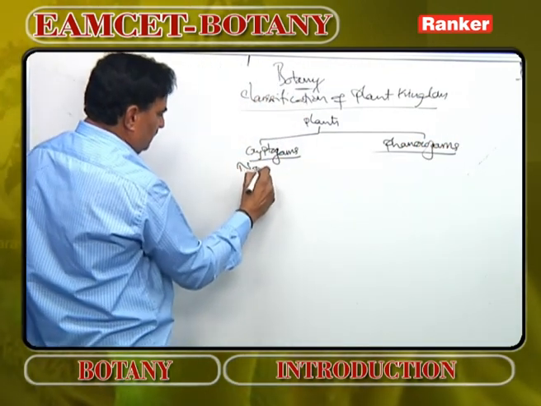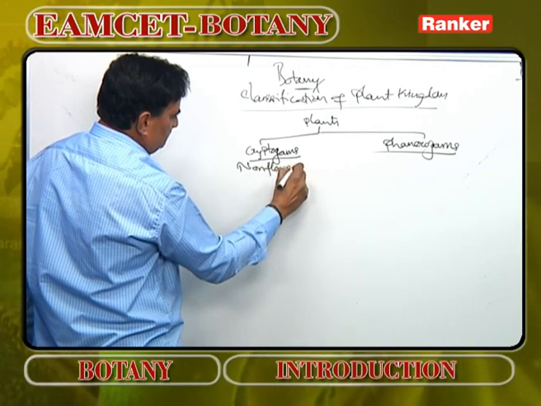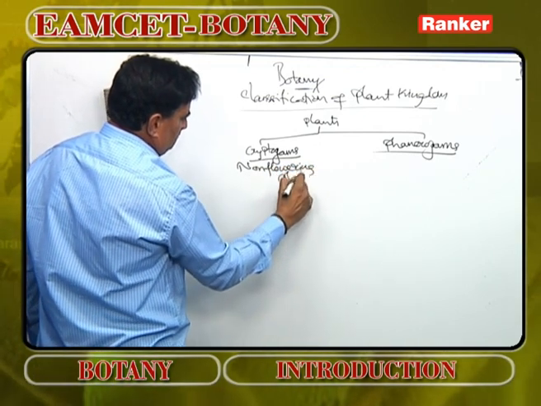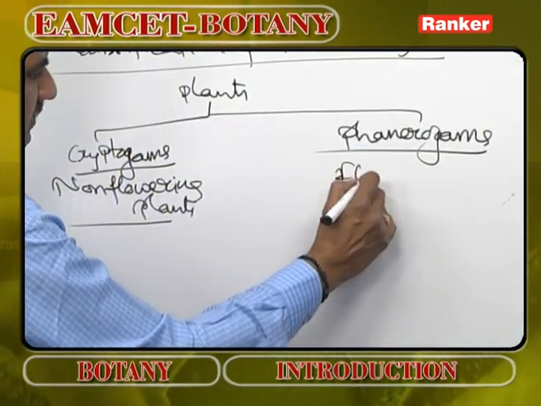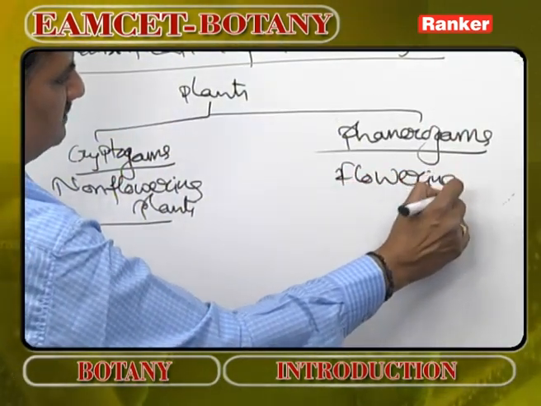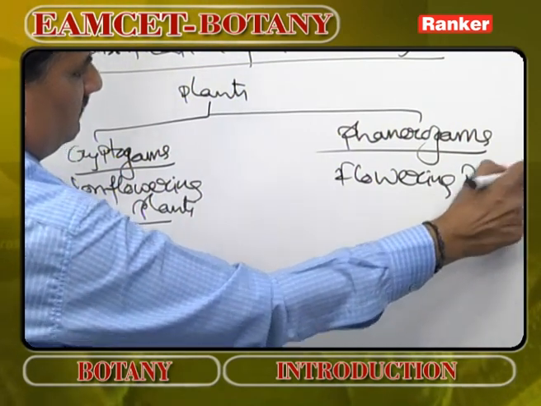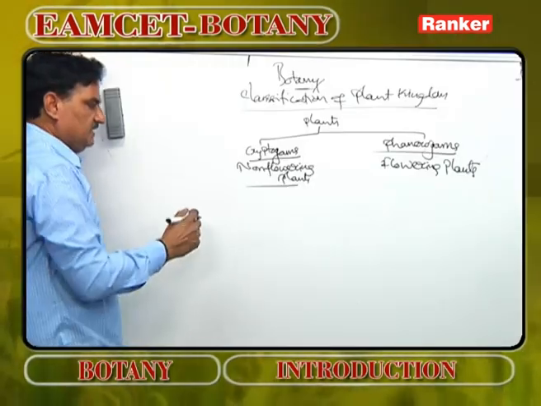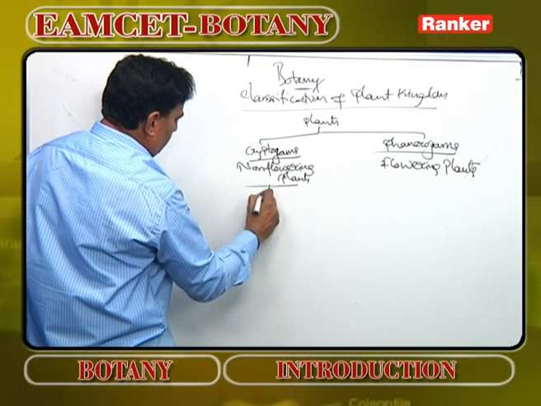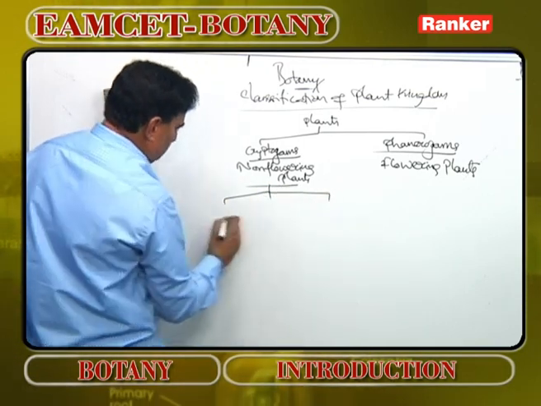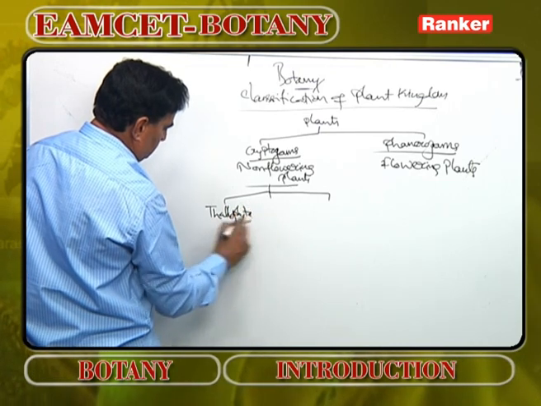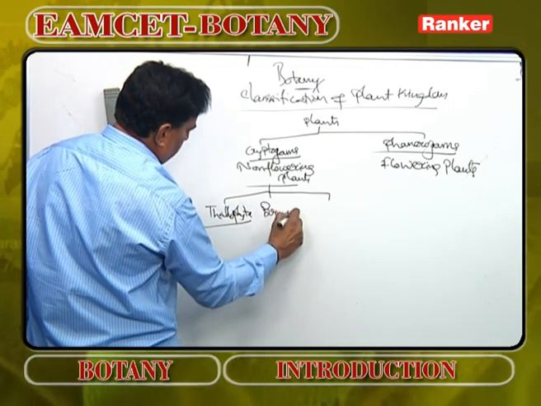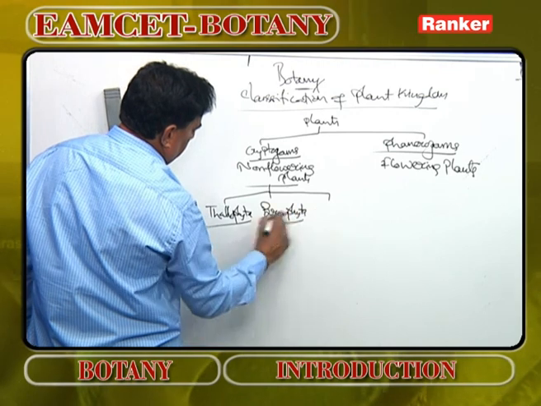Cryptogams means non-flowering plants. Here flower formation is completely absent. Phanerogams means flowering plants. Definitely flower, fruit and seed. Fruit may not form, but seeds are definitely formed. Cryptogams are divided into three major divisions: Thallophyta, Bryophyta, Pteridophyta.